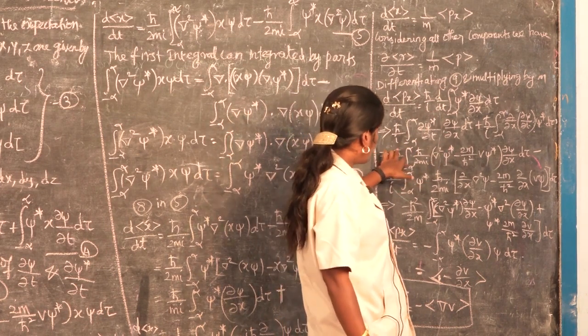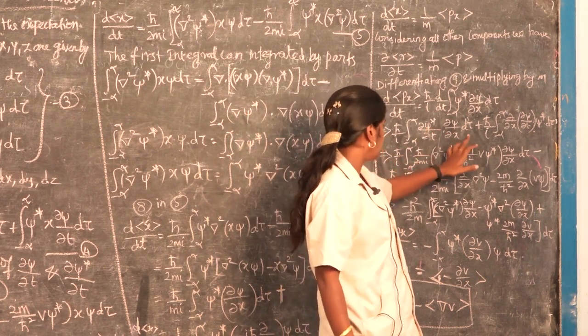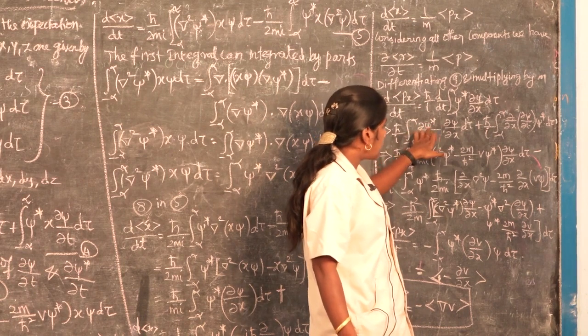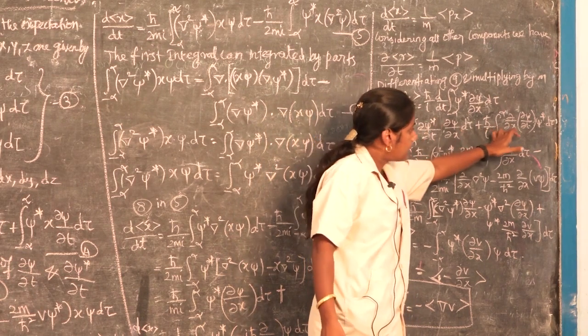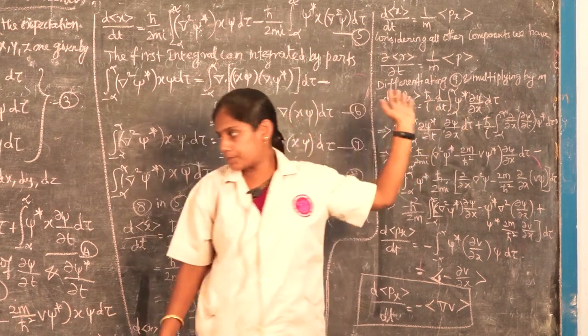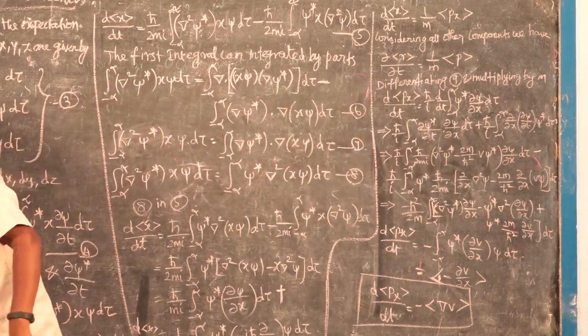Then we get ħ by i, here ħ by 2m. Here the ∂ψ*/∂t and ∂ψ/∂t values are substituted from equations 1 and 2.